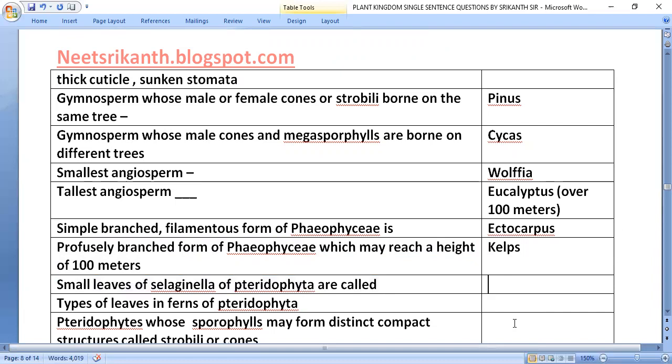Small leaves of Selaginella of pteridophyta are called microphylls. Types of leaves in ferns of pteridophyta, macrophylls.